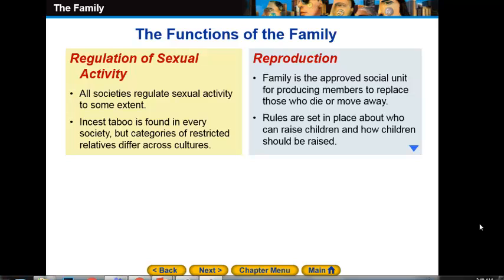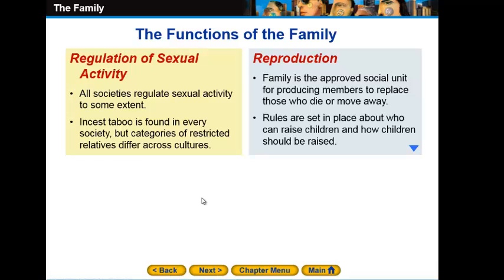Rules are set in place about who can raise children and how children should be raised in order to be effective members of the society. So this is gonna be the second function of the family as a social unit.